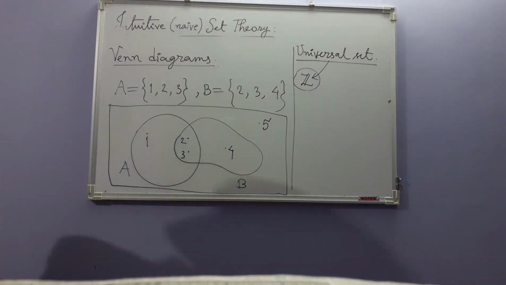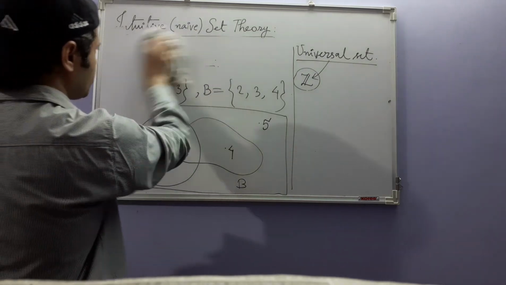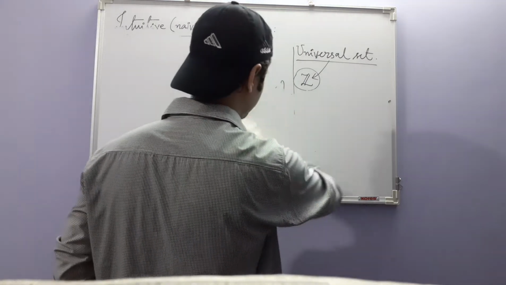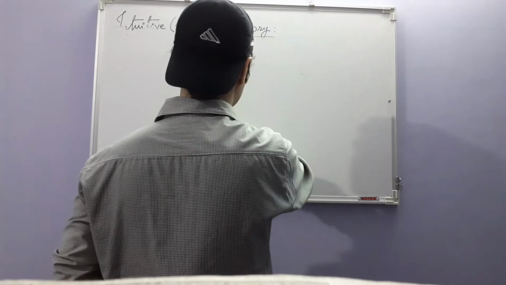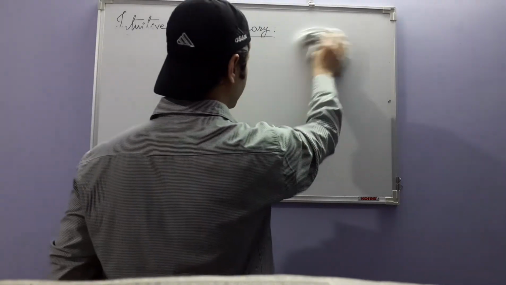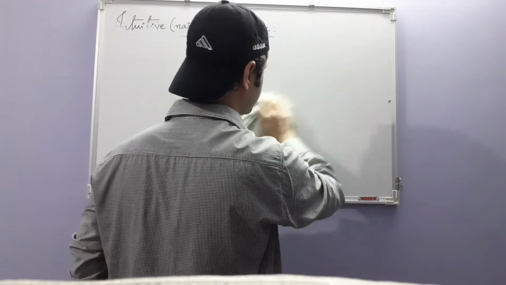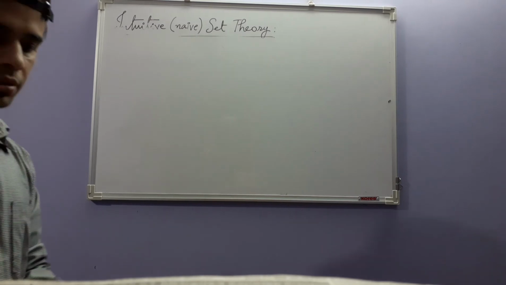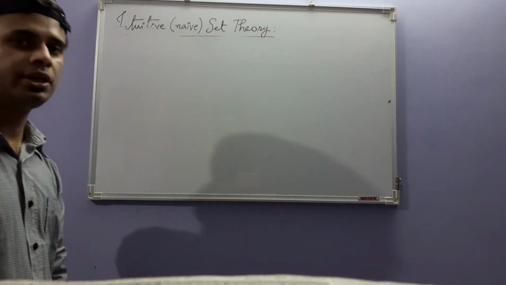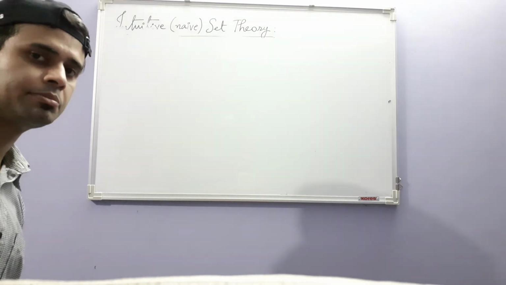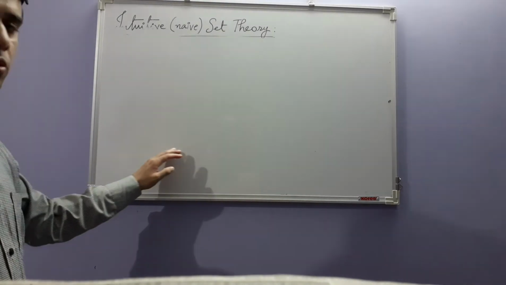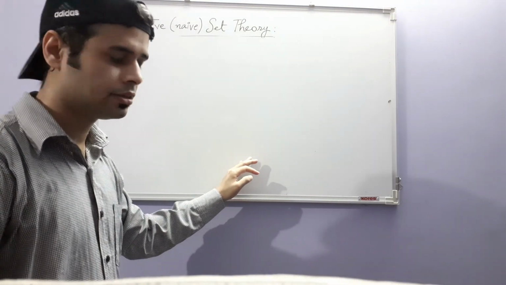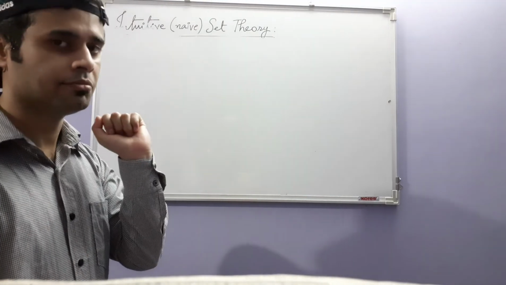Okay. Now, having learned what Venn diagrams are and what universal sets are, we now have all the elementary parts of intuitive set theory. You can see that so far we have only discussed some concepts, and we have proved only one elementary, almost insignificant result, which says that there is only one empty set.